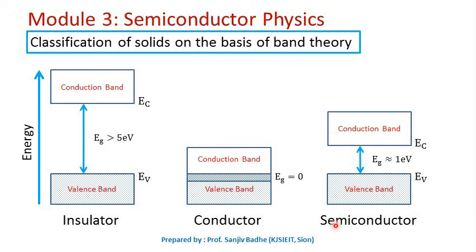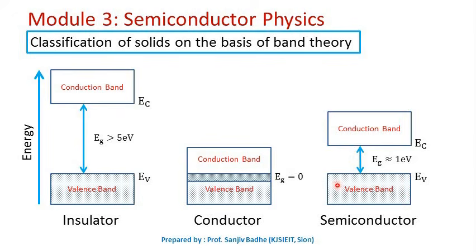In semiconductor, the energy band diagram is almost similar to the insulator. The only difference is the energy gap is small. In insulator, the energy gap is greater than 5 electron volts. In semiconductor, the energy gap is of the order of 1 electron volt. So this 1 electron volt energy can be easily obtained by the electrons in valence band, and they can make a transition to the conduction band. Once the electrons in the valence band go to conduction band, they will leave behind empty states in the valence band.